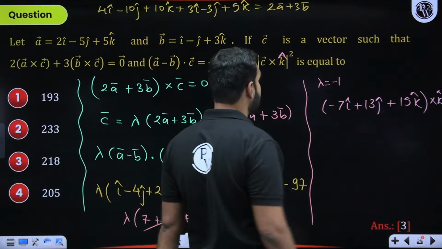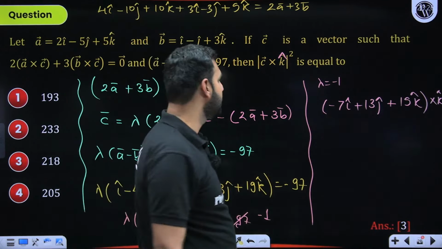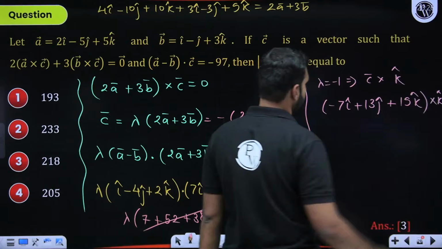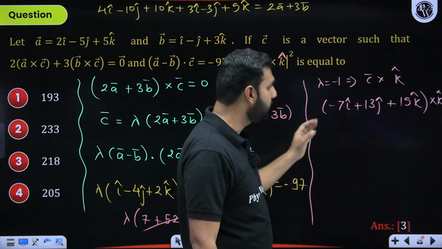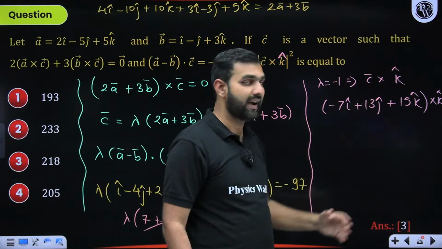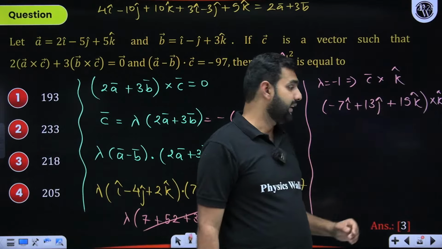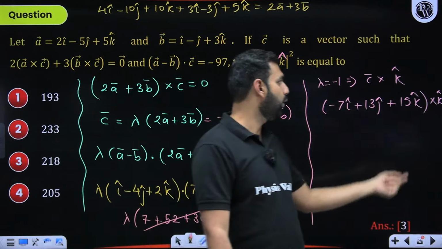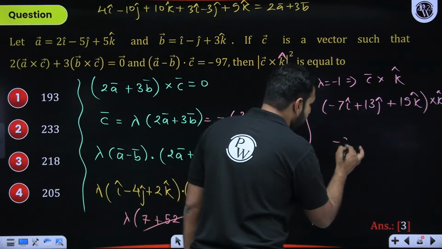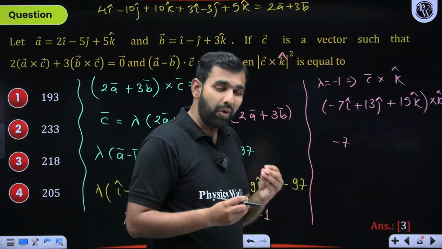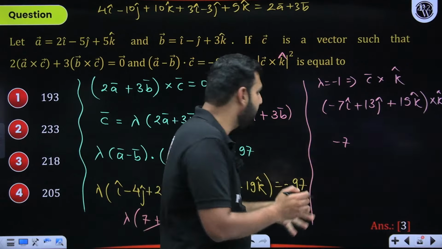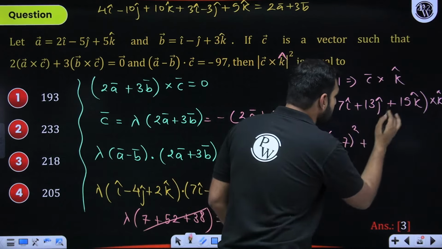I hope you're understanding it. That will be C cross K. I'll square it later, but let me do this particular part. This is basically what I'm writing, C cross K cap. So i cross k, they are perpendicular. I hope you know how to write it. I cross K, J cross K, again following the cyclicity which you need to follow, and K cross K will be 0. So with that, the task is really simple. It will give me minus 7 with a component, positive, negative, whatever it is going to be. Since it is C cross K whole square, that minus 7 square plus 13 square will come into the picture.